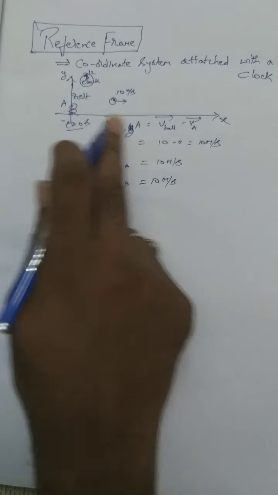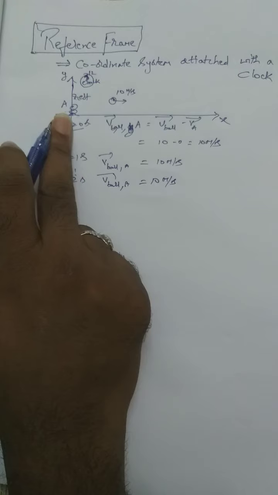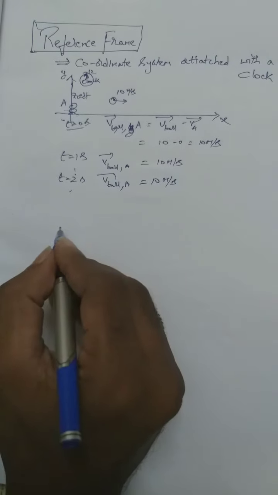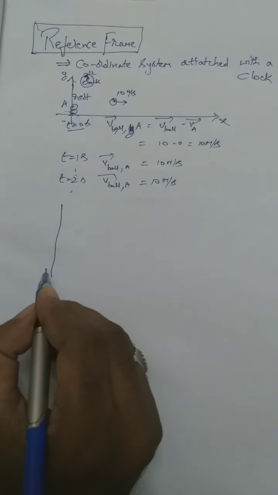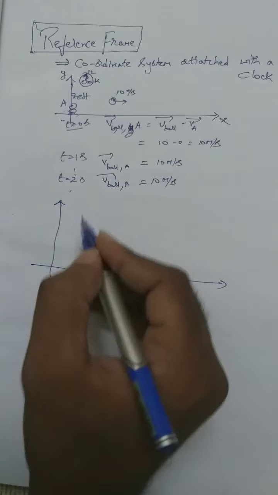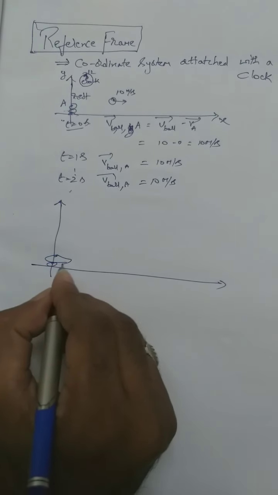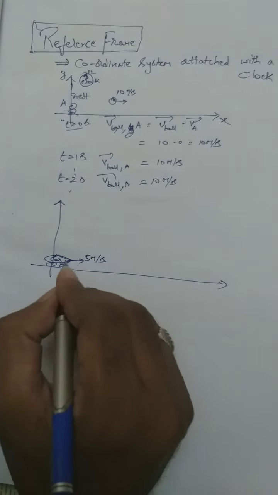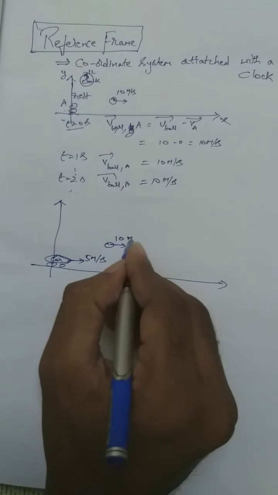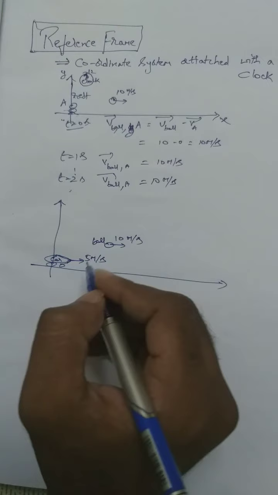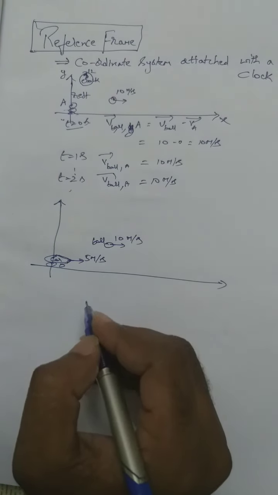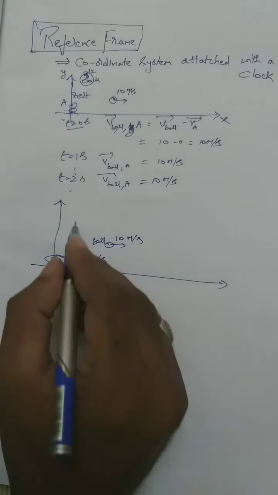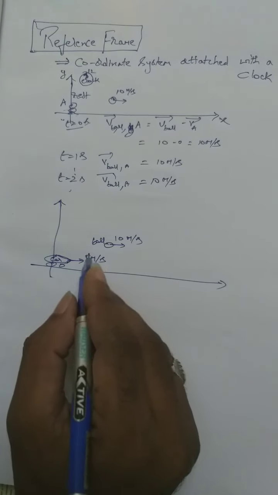Suppose this frame of reference is also moving. Here the boy is in a car. We already discussed this, and today I want to stress this point. Suppose the car is moving with a speed of 5 meter per second, and the velocity of the ball is 10 meter per second. The reference frame is the car, and to this car reference frame we attach a coordinate system.